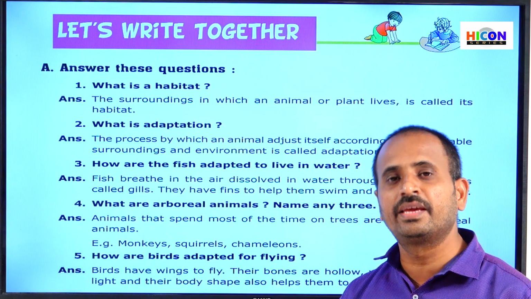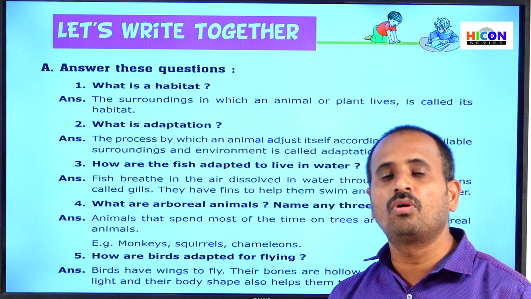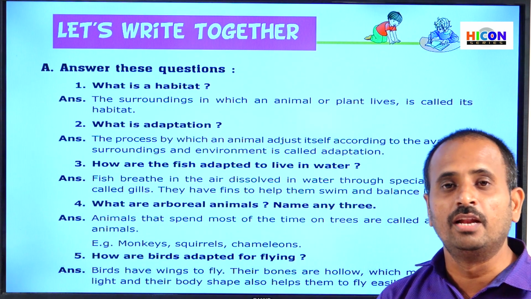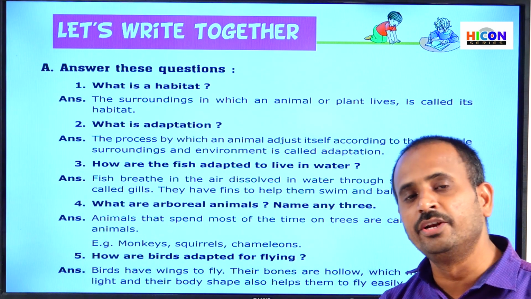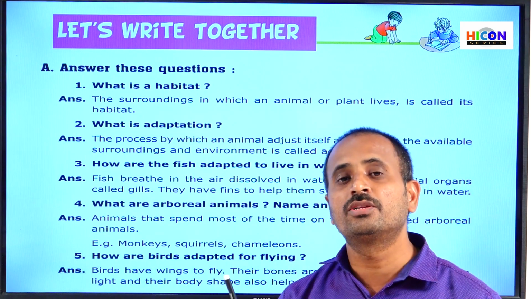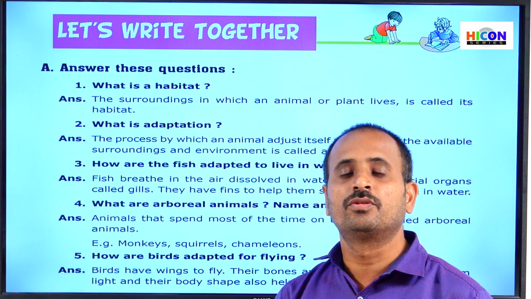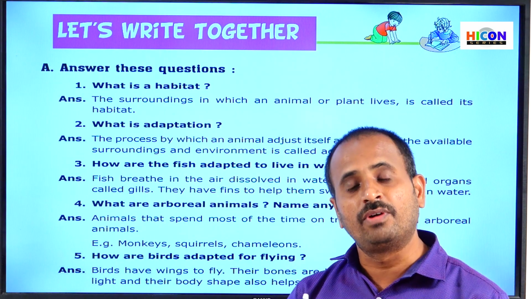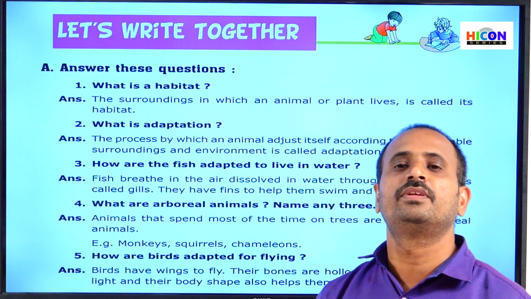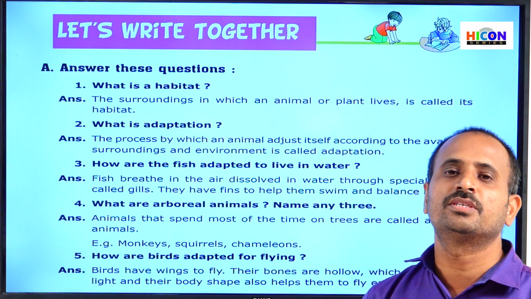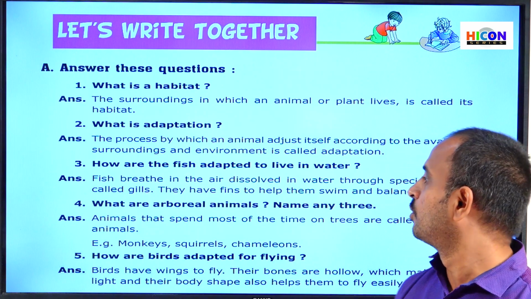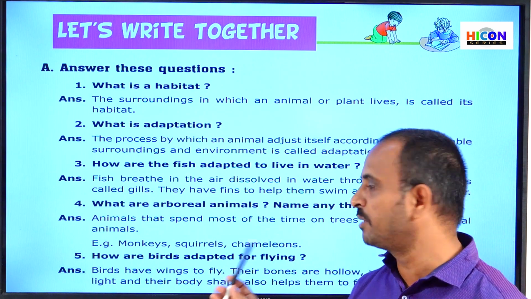Monkeys have strong arms, that is long arms and long legs, which help them to move from one tree to another, and they also have a long tail. By using their long tail, they can swing from one branch to another branch of the tree. So these are the adaptations which help arboreal animals to live most of their time on the trees.